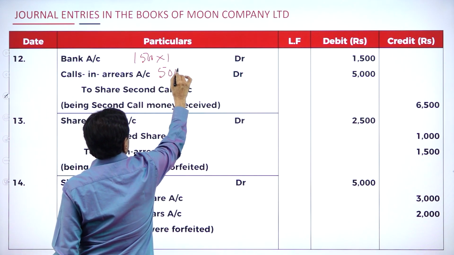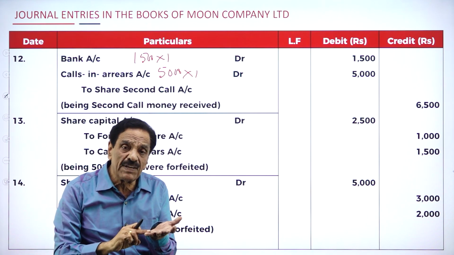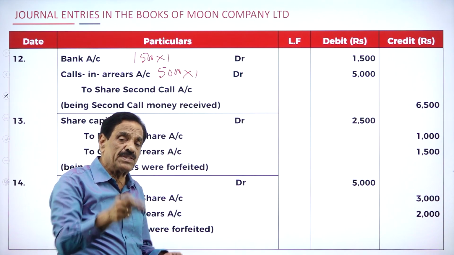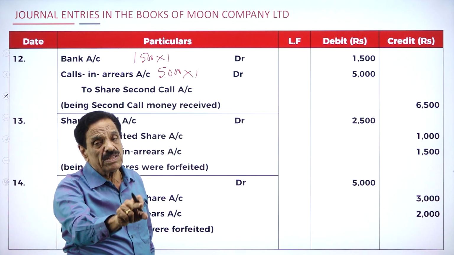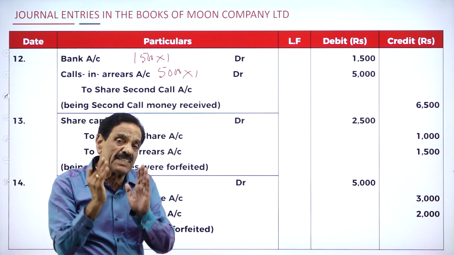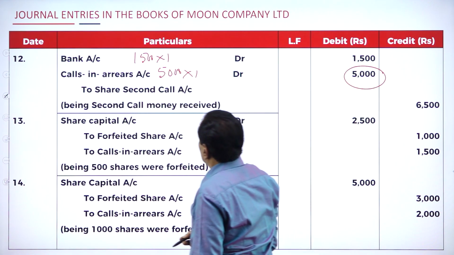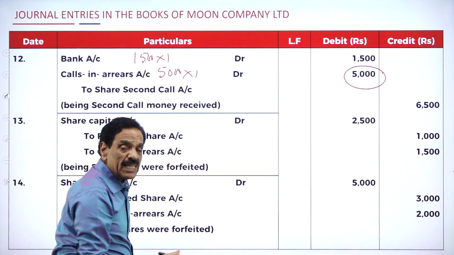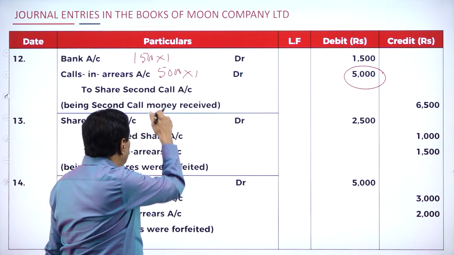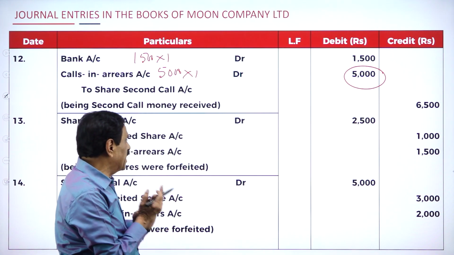5,000 into 1, 5,000. How 5,000? 500, 1,000, 3,500. Totally how much? 3,500 plus 1,000, 4,500, plus 500 means 5,000 could not be paid. That is the calls in arrears amount. How much collected? 1,500 full amount paid. He paid application, allotment, the first call, and the second call. 500 members could not pay. That is called calls in arrears.